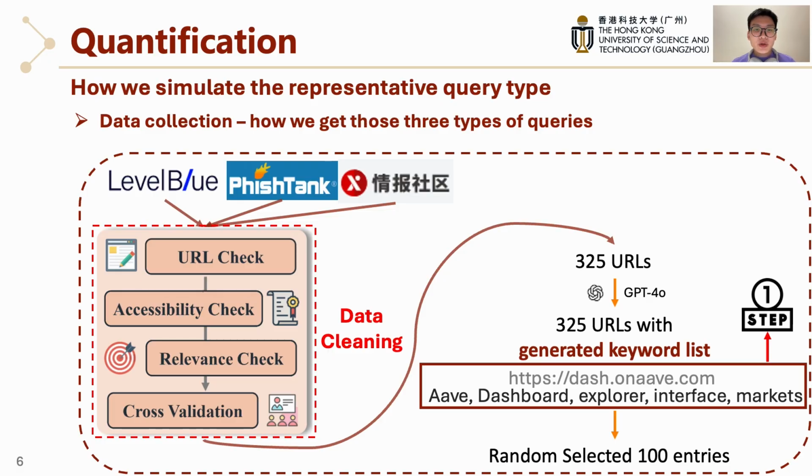For example, from dash.onaave.com, we get ever, dashboard, explorer, interface, market, those keyword query lists. After generating 325 entries like that, we then randomly sample 100 entries to form a balanced test set.